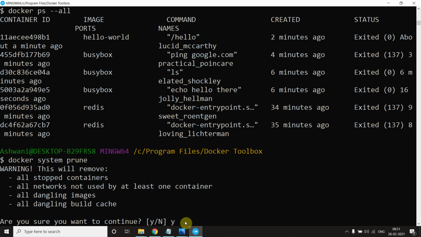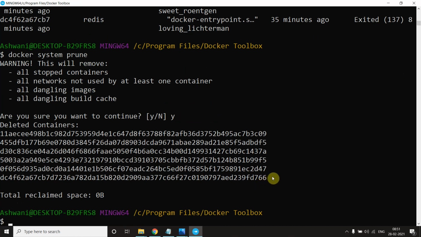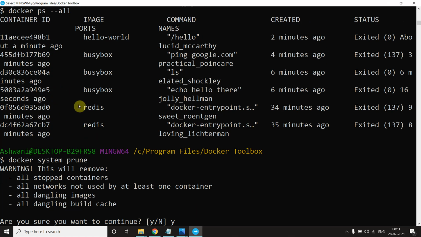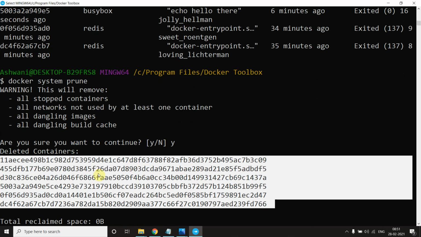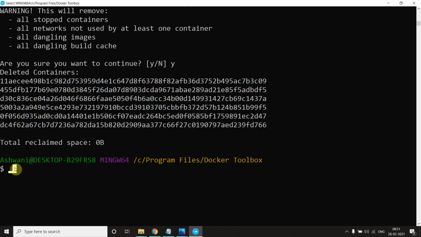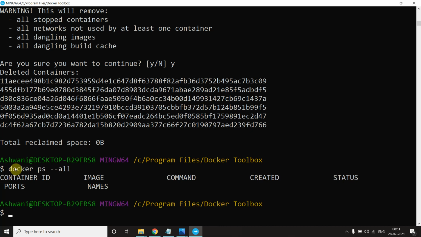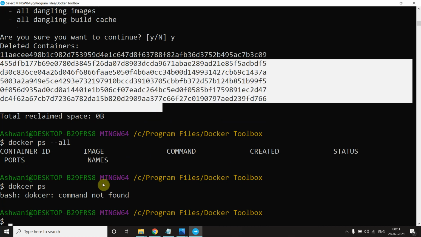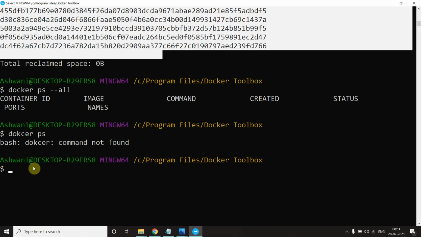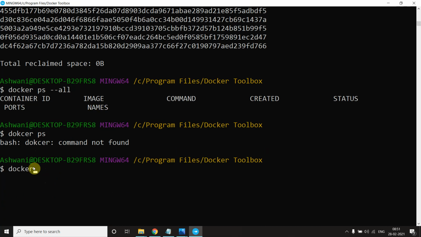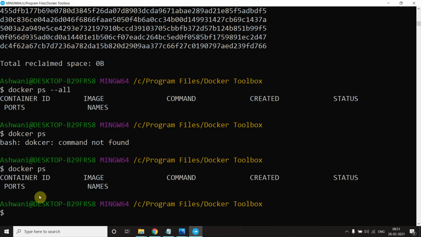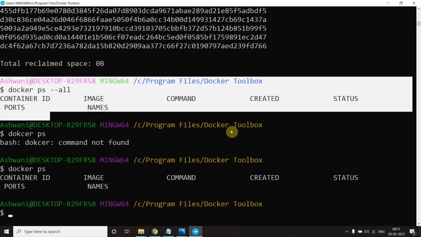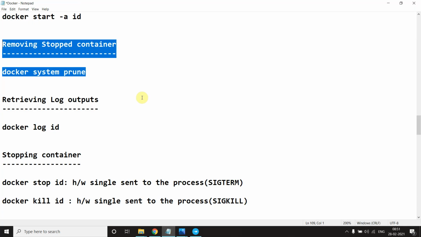If you confirm, all these ids are removed. Now if you say docker ps hyphen hyphen all, you don't have anything, and docker ps, you don't have anything because you ran this command. All processes are gone.